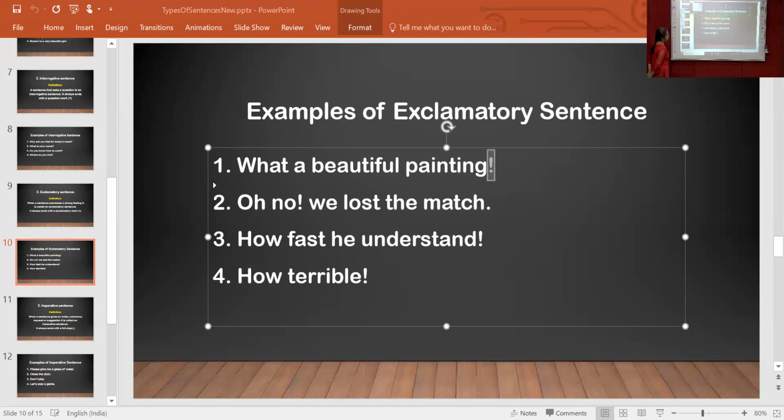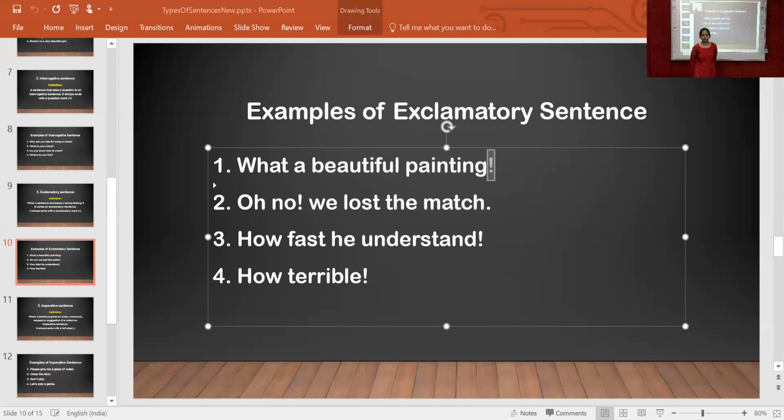And you want to focus that in every type of sentence, the first letter is capital. In this sentence also the same thing. W, O, H, H, all the letters are capital. And at the end, the exclamatory mark will be there. So it is called an exclamatory sentence.